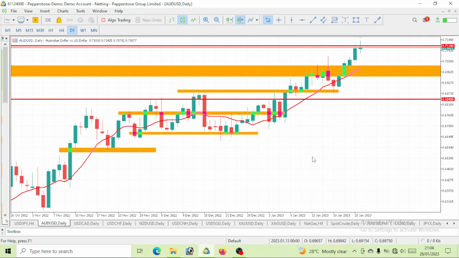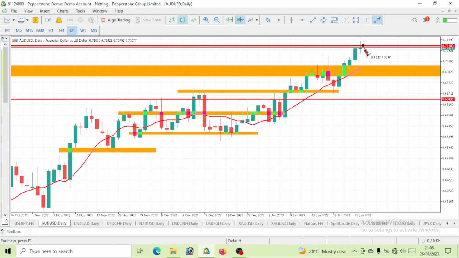So that is it. Now let's see what AUD USD will give us for the next day. Right, we can see that this AUD USD has actually hit the level of 0.71180. So it has gotten to that level. What I would be expecting, or want to watch out for, the next day on AUD USD is actually a pullback, right? So maybe once that pullback plays out, we can continue the bullish move on AUD.